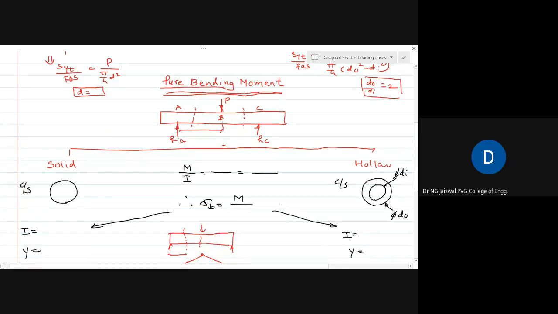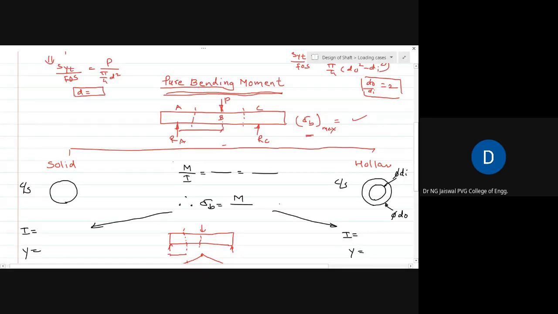Okay, so the cross section is subjected to a varying bending moment, and by drawing the bending moment diagram I can find out the value of the bending moment which is maximum. I can surely find this out. So the shaft cross sections are subjected to varying bending moments, and I can find the one bending moment which will be maximum. Accordingly, I can write some equations which you also know and find the maximum bending moment.